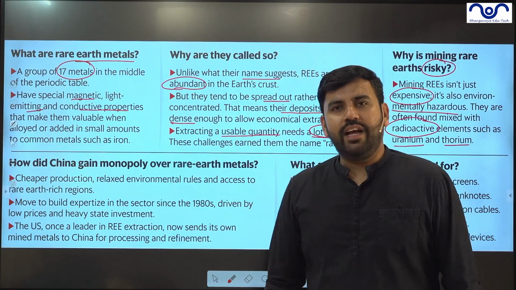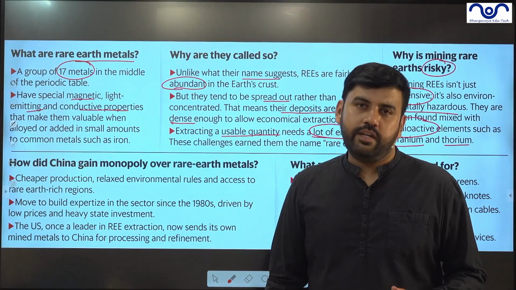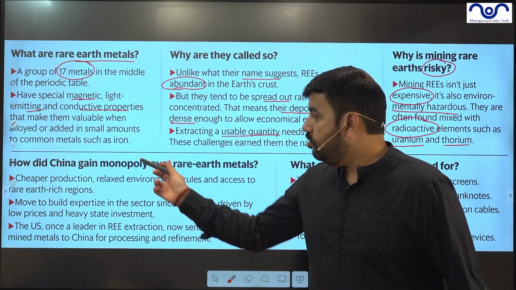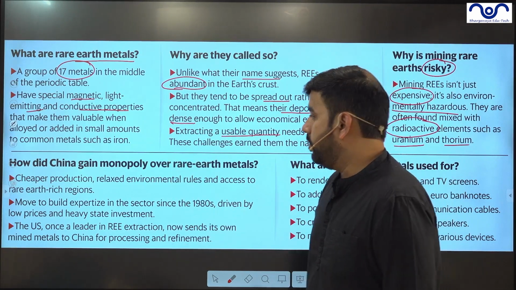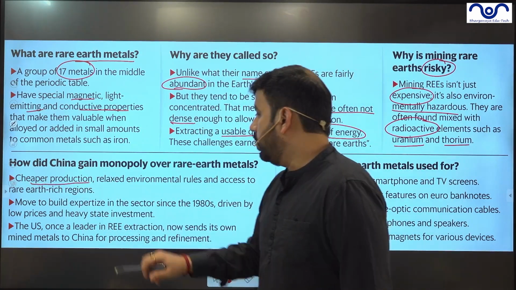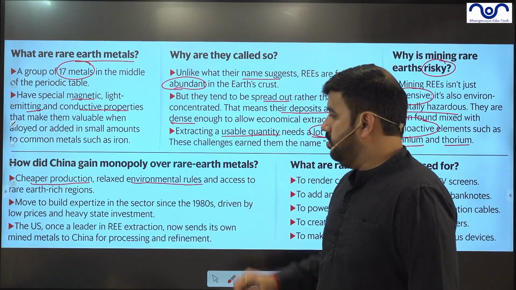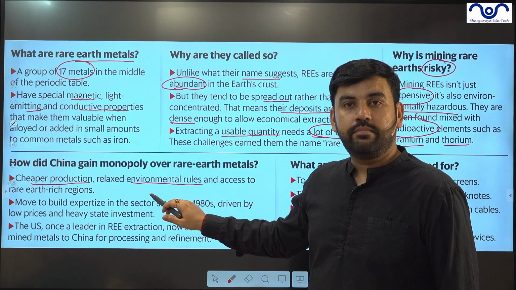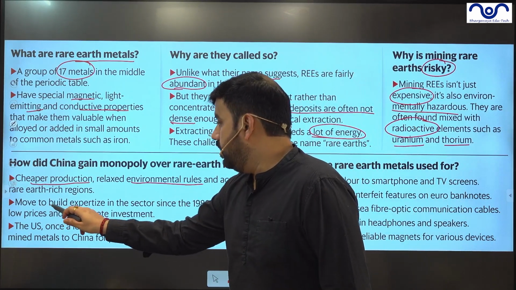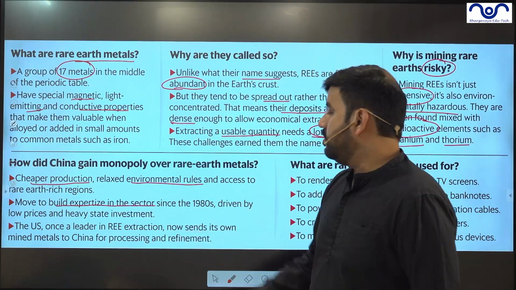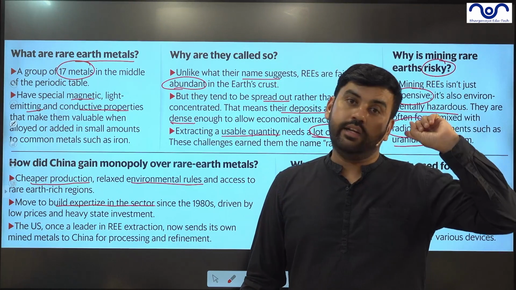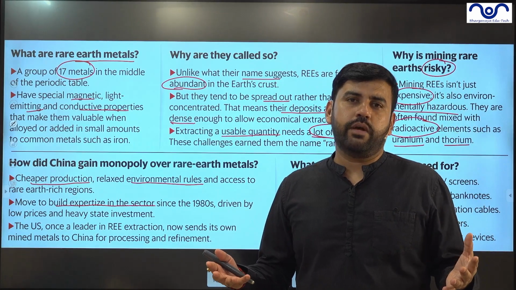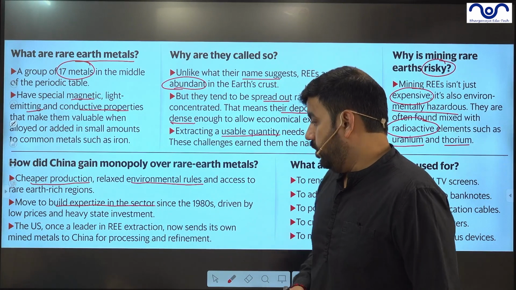But how does China have a monopoly? China presently provides over 90% of rare earths to the world. How has China created the monopoly? They have cheaper production and relaxed environmental rules. It is environmentally hazardous, but they don't care. They moved to build expertise in the sector. They have been doing this since the 1980s, and they are covering 40% of the world's manufacturing. So it's not a big deal for them.